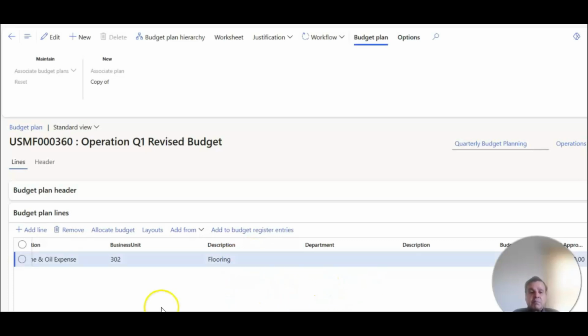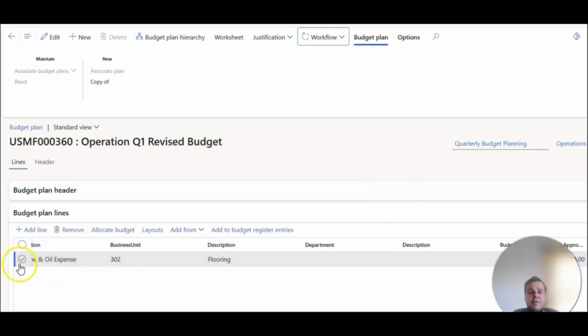But you could have multiple lines, you could have thousands of lines, like over here, for all kinds of expenses, all kinds of departments, and combinations of GL accounts, departments, all that, right? So now once this is done, the CFO is going to mark this as complete. This completes the budget planning process.